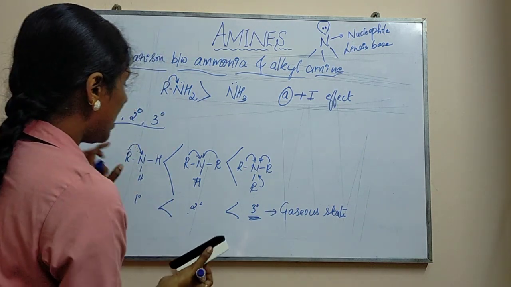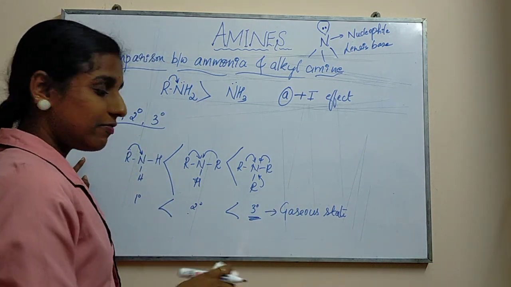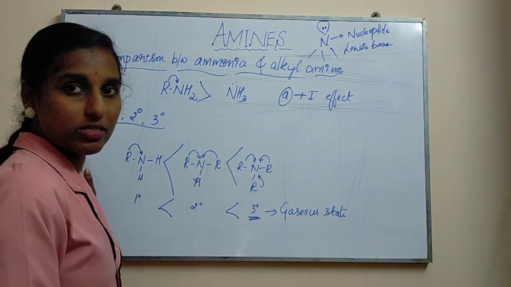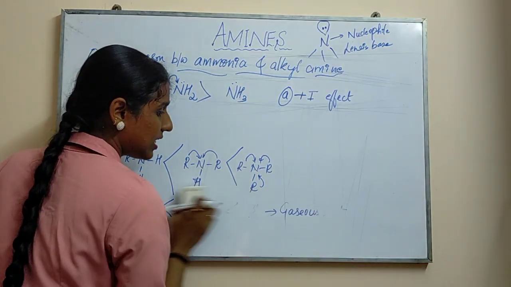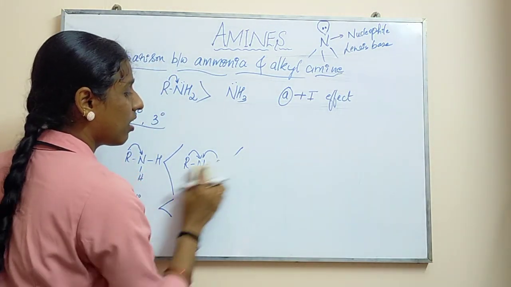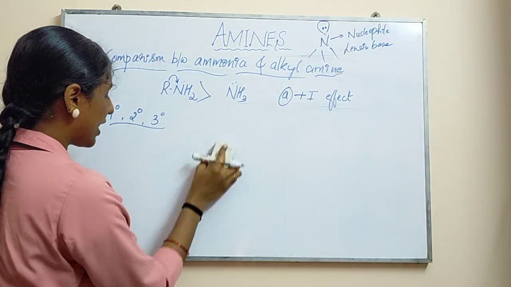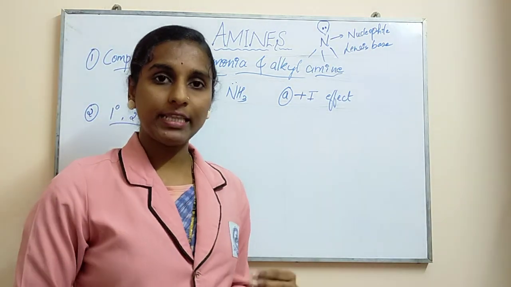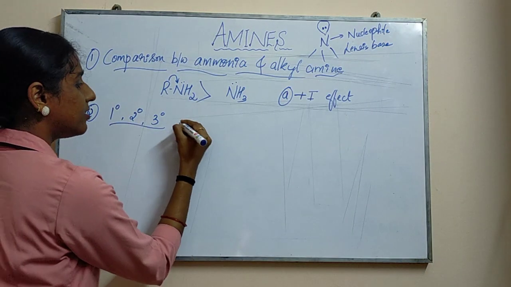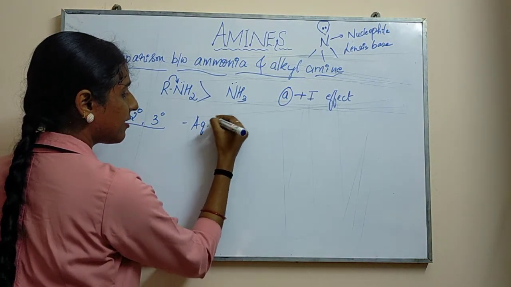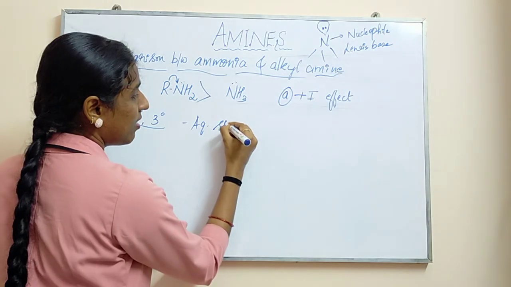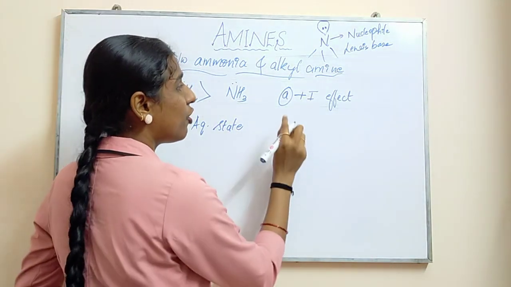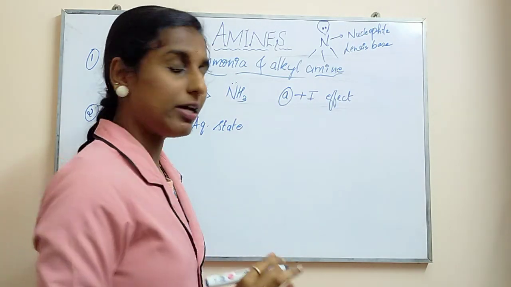Now under this concept we'll see what happens in the aqueous state, because I have told you the aqueous state differs. In the aqueous state, you are going to see three effects or three major properties.